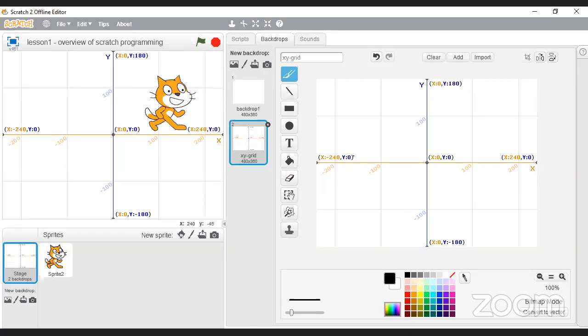So that means that the total width of this screen is what? Do you guys know what the total width is? You can chat, you can type, what do you think is the total width of this screen, if it's 240 on this side and 240 on that side? Okay, no? Well, it's 480, right? And then similarly, to the top we can go 180 up, and we can also go 180 down.